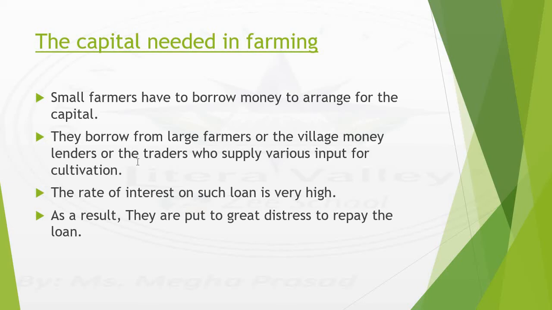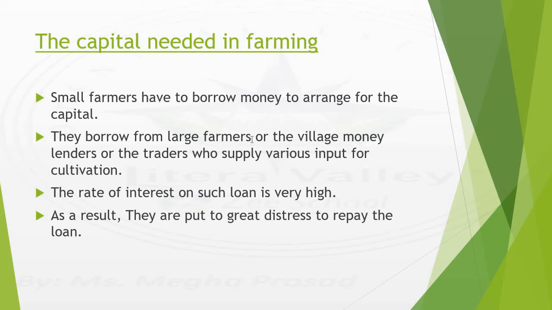The first one is the large farmer. Large farmers have very good production on their land, since their land holding is very huge. As a result, they earn a good amount of money, and they can lend that money to these small farmers.